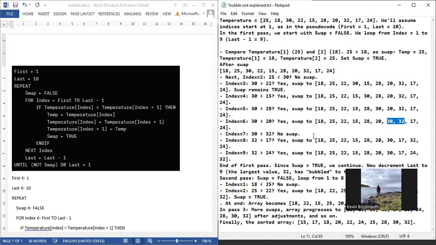I'll explain that one. Now, it will come to index 8, which will compare 32 with 17. Yes, it will swap. And finally, at index 9, what will happen? Vous pouvez faire un indice, mais seulement when you see the algorithm, it will first go to last minus 1. Okay, first to last minus 1.